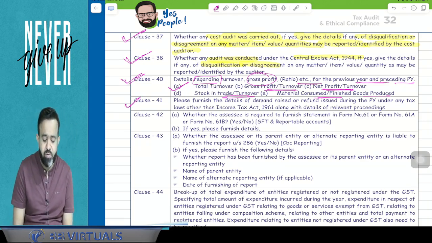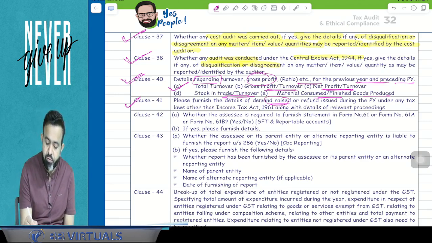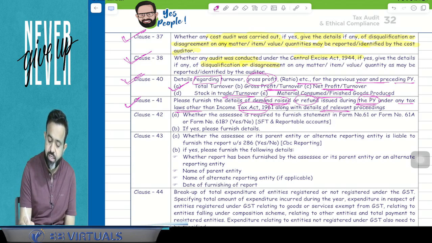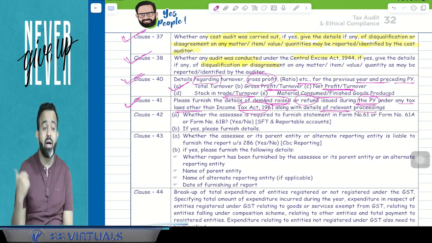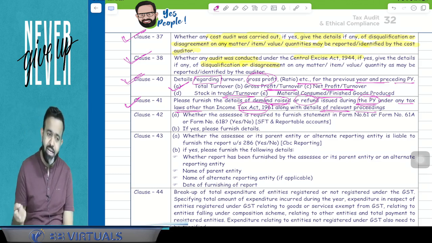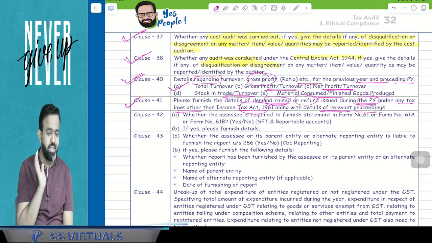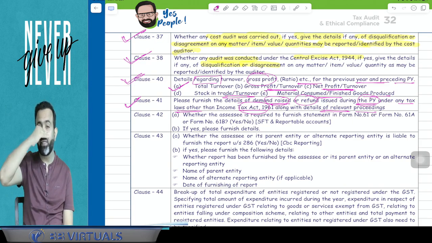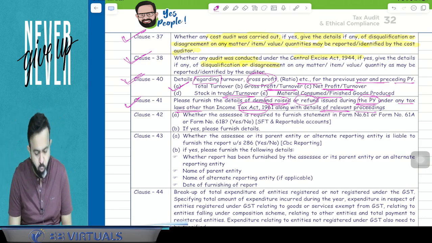Now next part is clause number 41. Clause number 41 says that, okay, please furnish the detail of demand raised or refund issued during the previous year under any tax law other than Income Tax Act 1961 along with the detail of the relevant proceeding. So guys, under GST, suppose if any demand is raised in the current year or any refund is made in the current year, so that detail will be furnished by the tax auditor here in the tax audit report. So under any other law other than Income Tax Act, if there is any demand or refund, then that detail will be furnished in the clause number 41.